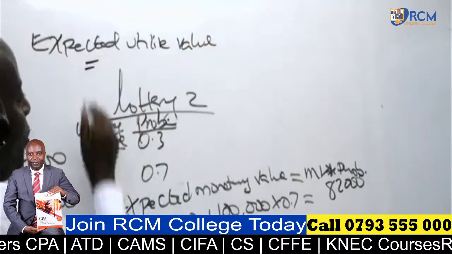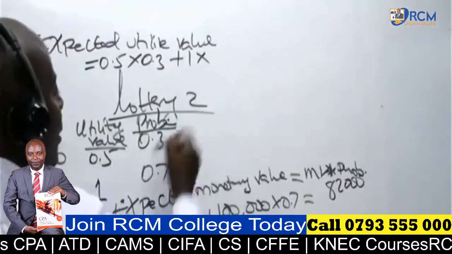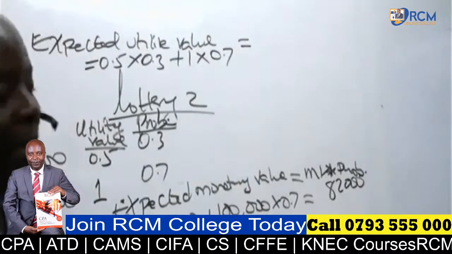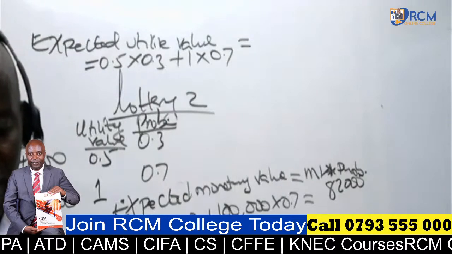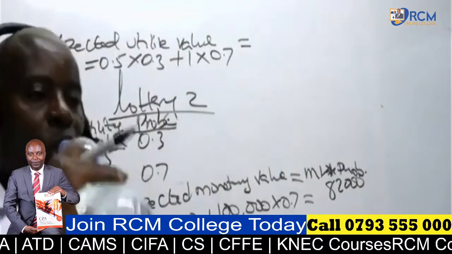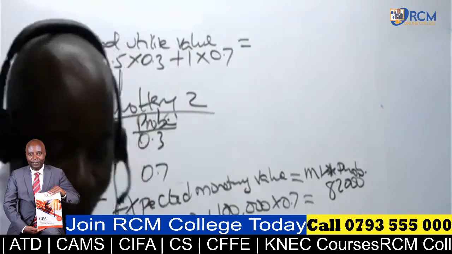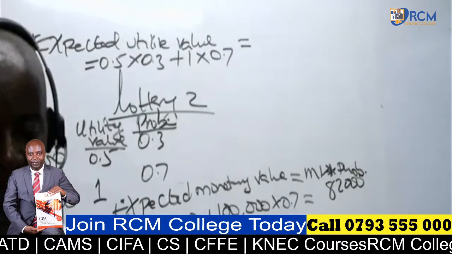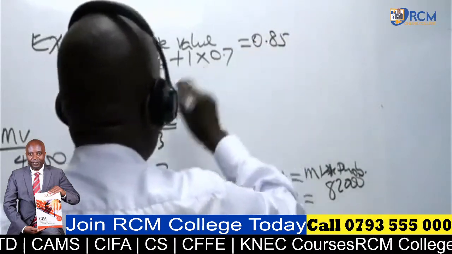So expected utile value, what we have are these utility values. So we have 0.5 times the probability 0.3 plus 1 times 0.7. So then this will give me, like Queen is giving me, 0.85. Are they able to get that number? 0.85. Now, how much is this person willing to pay?